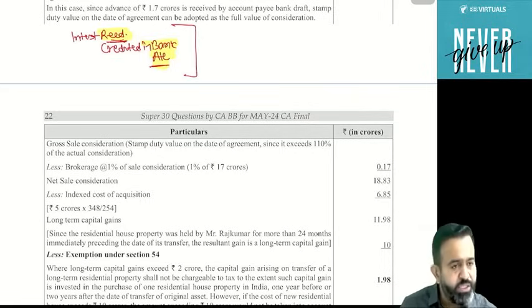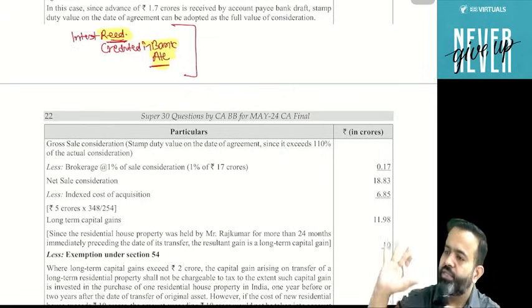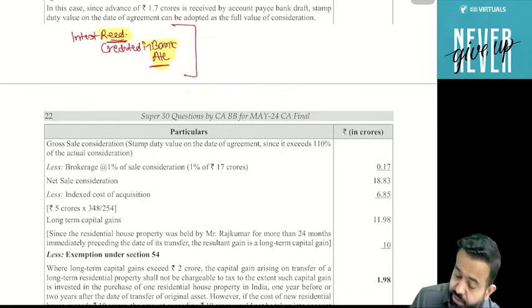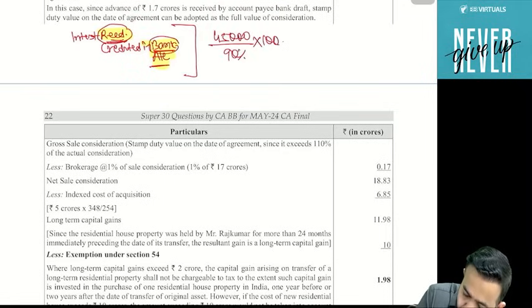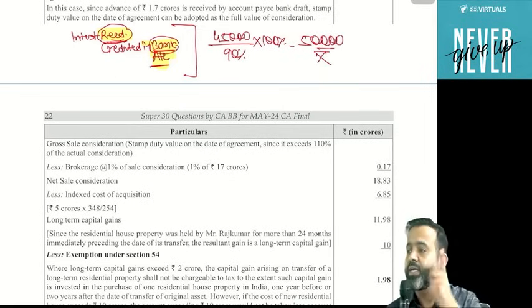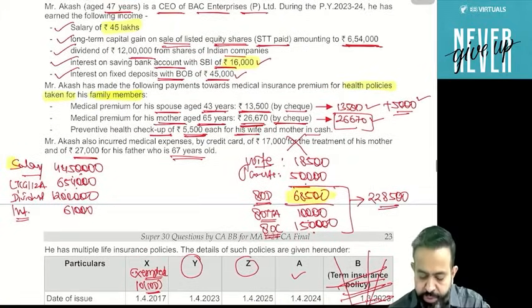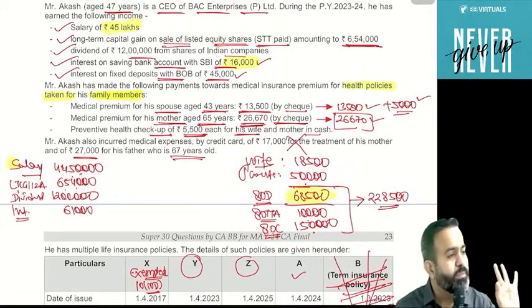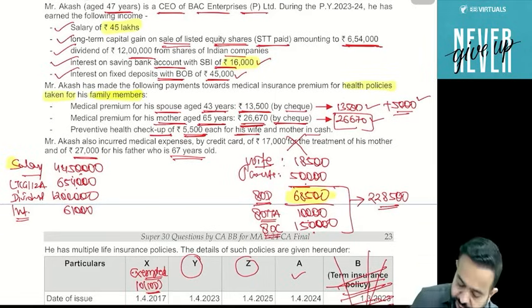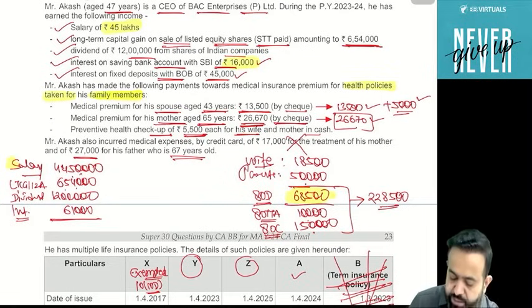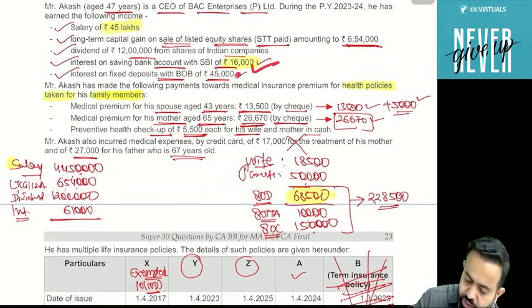But here guys, they mention only interest, so we will assume it is a gross interest of 45,000. But suppose in your question they use the word interest received or interest credited in bank account, then you have to assume that this 45,000 is for 90% and you have to calculate for 100%, which is 50,000. But guys, there is no need to do this gross up in the current question, because they mention only that interest on fixed deposit of Bank of Baroda is 45,000. So it is gross of TDS only. So total I have considered only 61,000, which means 16,000 plus 45,000.